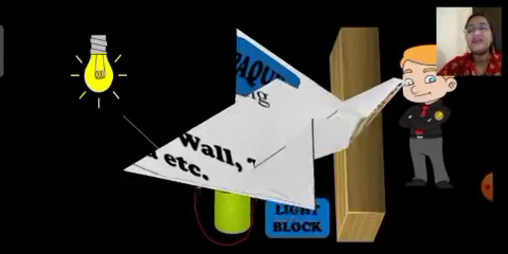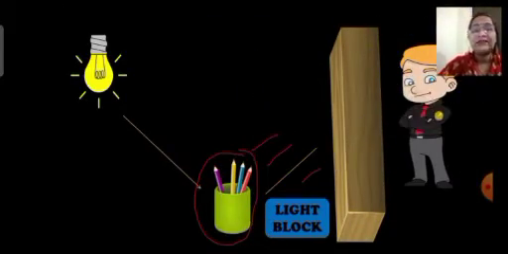Next is a transparent object. Before that children, as I have told you in the previous session, we see objects when the light from the source falls on a particular object and that light bounces back to our eyes, that means that light gets reflected to our eyes, then only we can see that object. But if I keep an opaque object in between the object which we want to see and our eyes, what will happen? This opaque object will not allow this reflected light to reach our eyes. So we cannot see the object which is placed behind this opaque object.